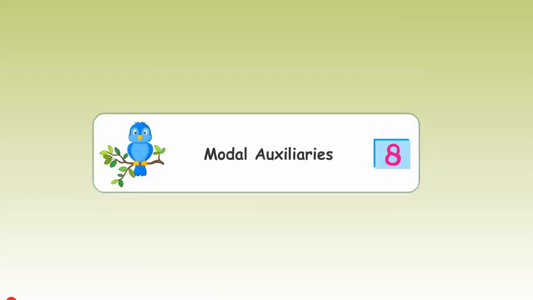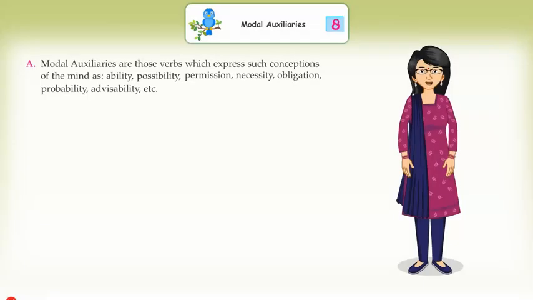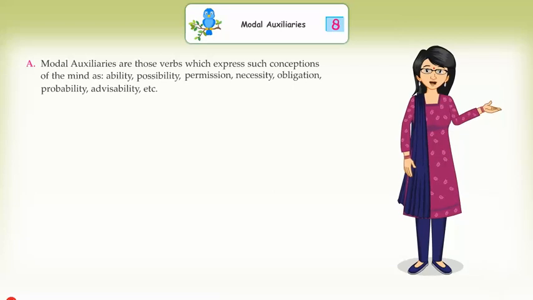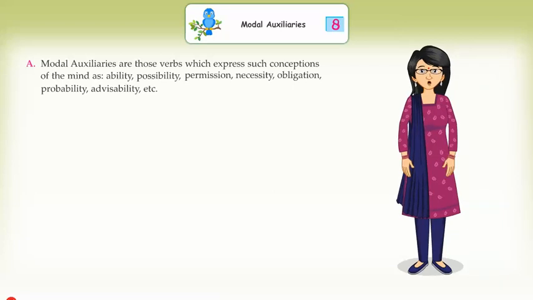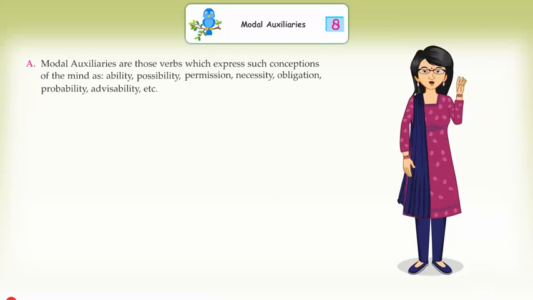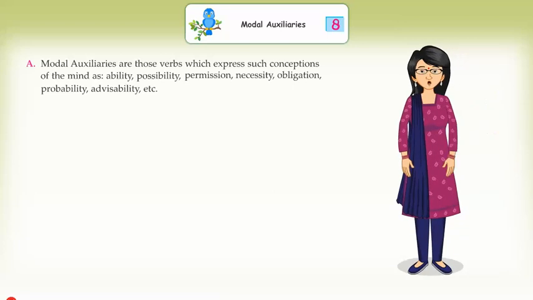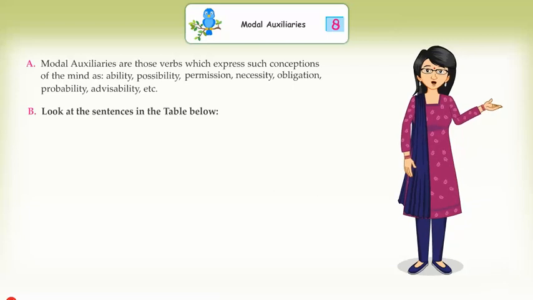Chapter 8. Modal Auxiliaries. A. Modal auxiliaries are those verbs which express such conceptions of the mind as ability, possibility, permission, necessity, obligation, probability, advisability, etc. B. Look at the sentences in the table below.